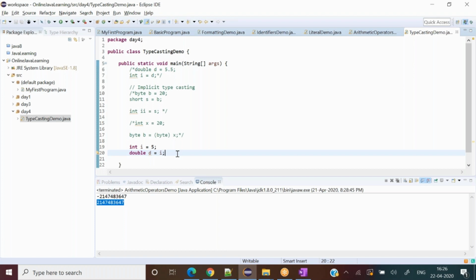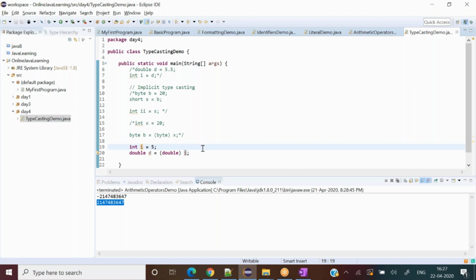And one more thing: wherever implicit typecasting is possible, you can do it explicitly also, but that is not mandatory. We don't need to do it. If I write it like this, there is no complaint. It will work without any issue, but there is no need to do it. As simple as that. This would be done free of cost by Java or the JVM for you.